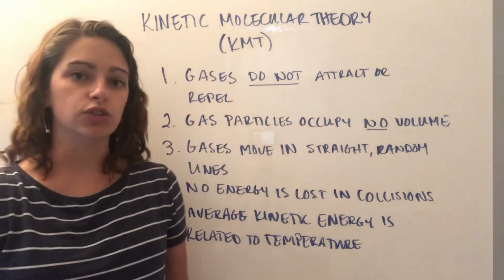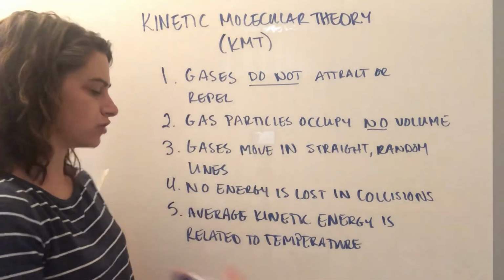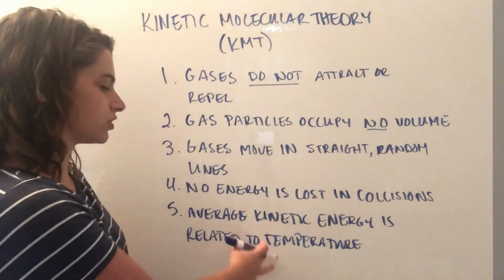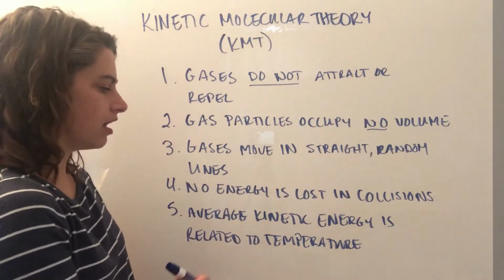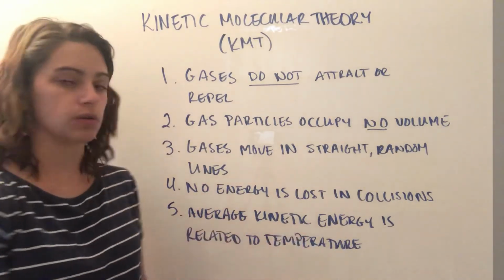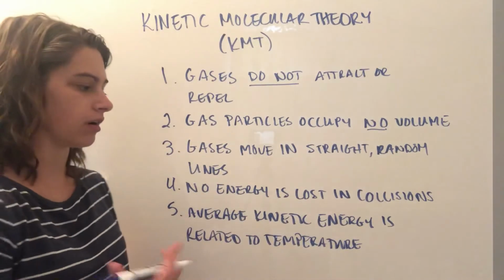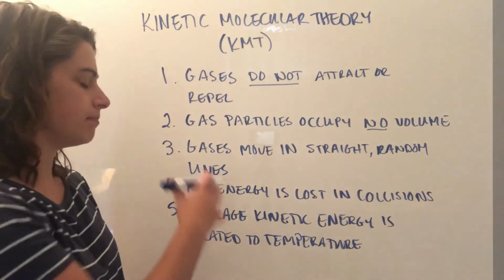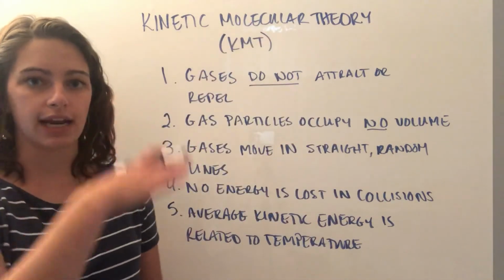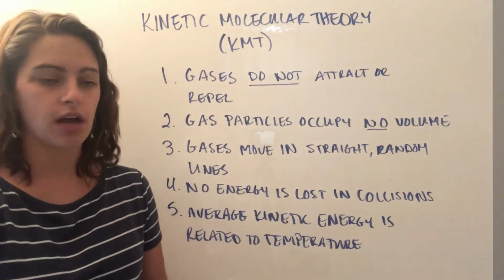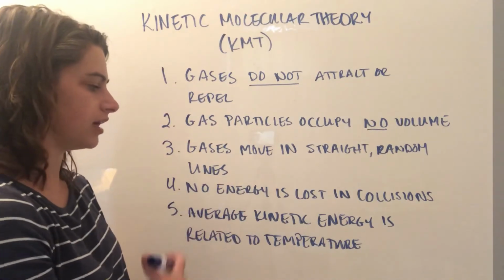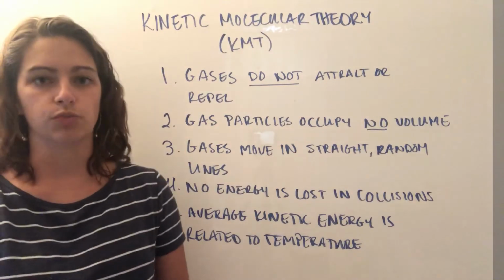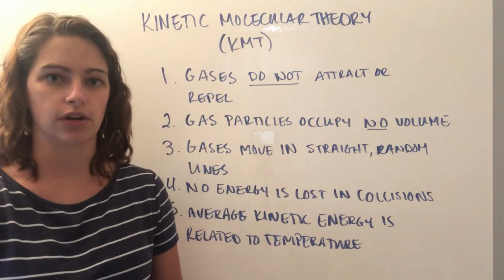This means that we can draw a relationship between the temperature of the gas and the amount of average energy the particles have. Obviously, it's average, so it doesn't apply to each specific particle. There are other factors that come into play there, but the overall average kinetic energy is related to the temperature. So this helps us take the speed that the particles are moving, because that's related to the energy, which we can then relate to the temperature of the gas.